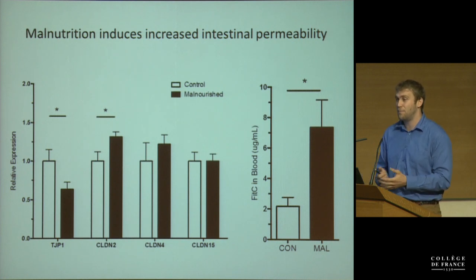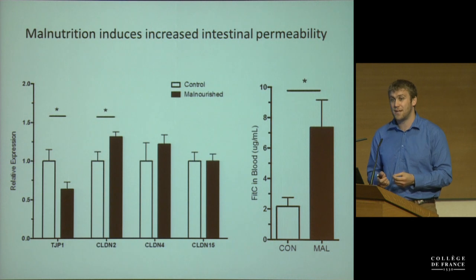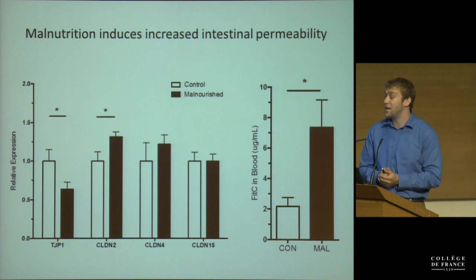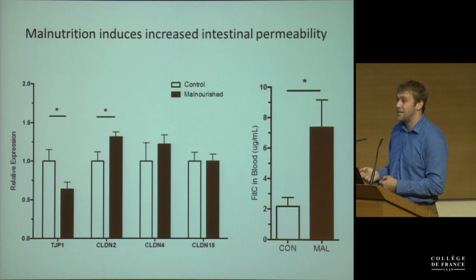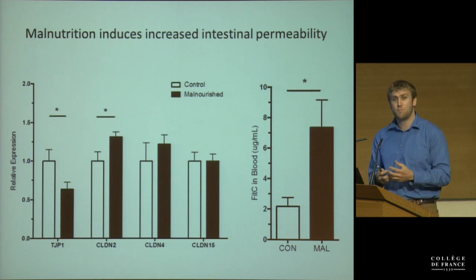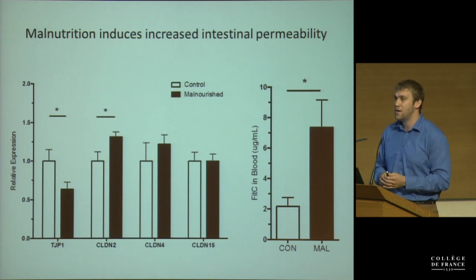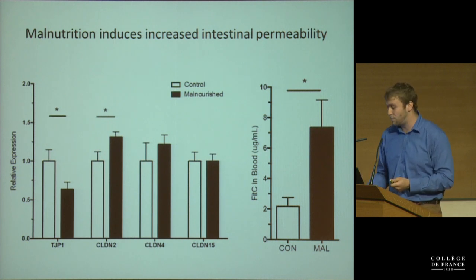To do that, we used a FITC-dextran assay. You can label dextran with FITC and gavage it to the mice, and then you look 4 hours later in the serum for FITC levels. And we saw that there is much more FITC in the serum in the malnourished mice, meaning that there's more dextran leaking across the barrier. So malnutrition seems to induce a level of intestinal permeability.